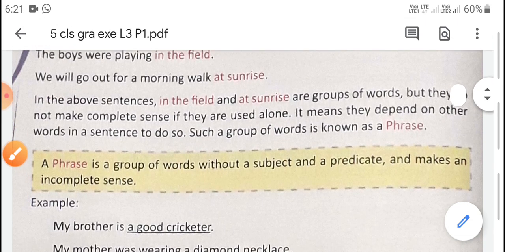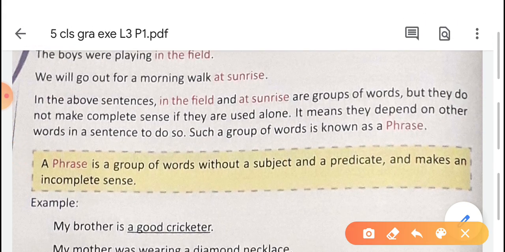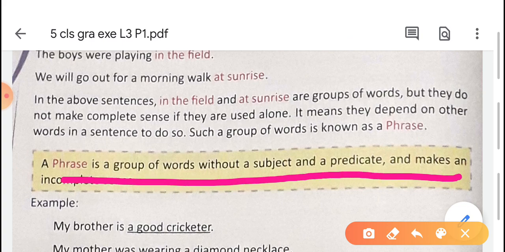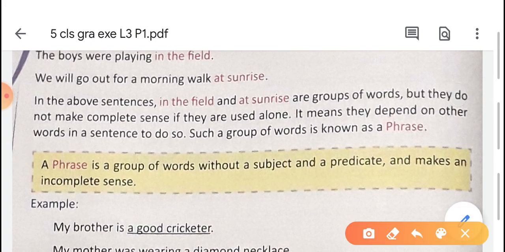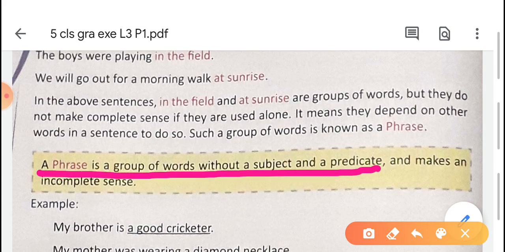And a phrase is a group of words without a subject and a predicate that makes an incomplete sense. So what is a phrase? A phrase doesn't have any subject or predicate. It is a group of words without subject and predicate, and it makes an incomplete sense.